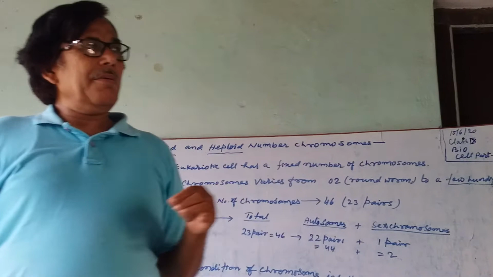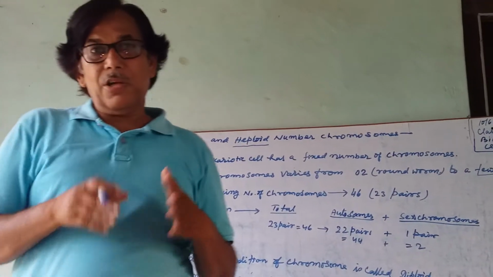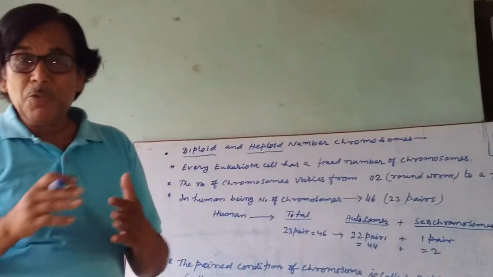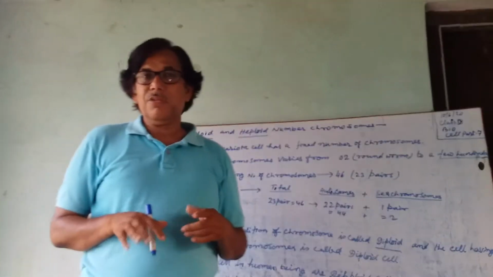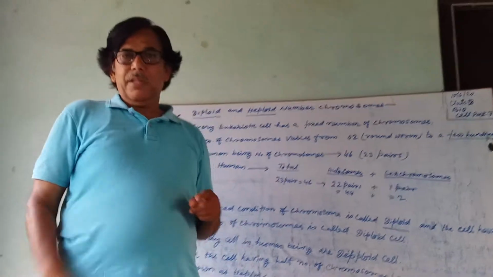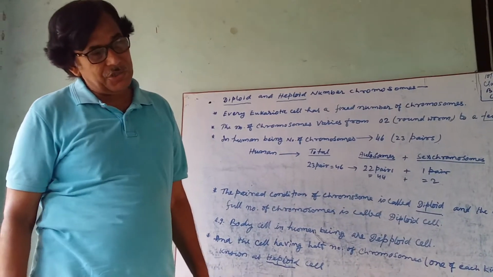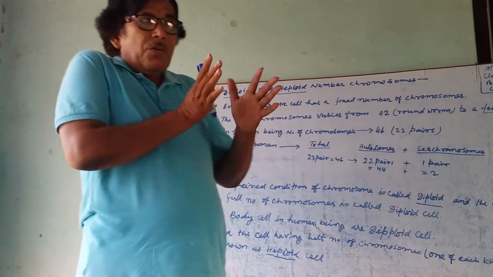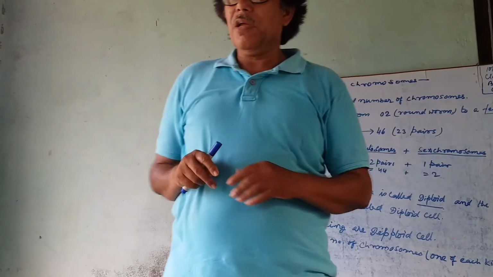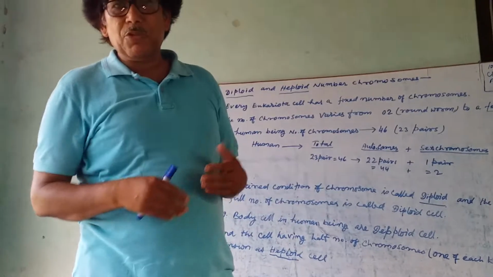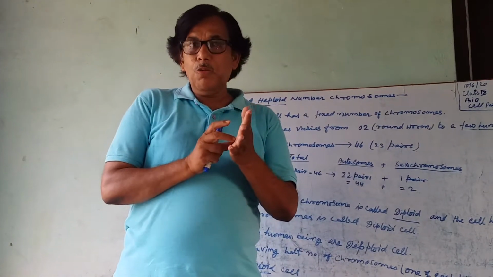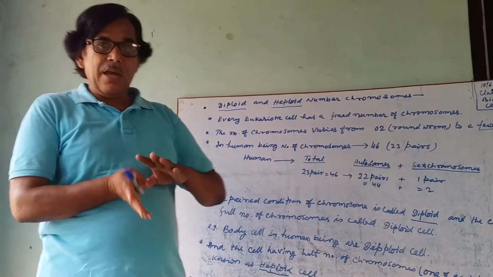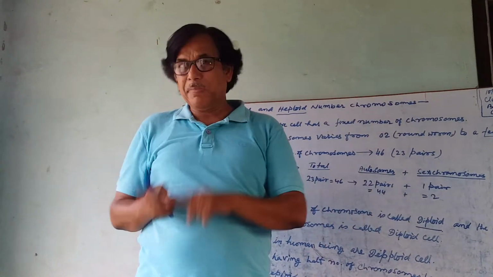We are mainly going to study the number of chromosomes in the human cell. The number of chromosomes in a human cell is 23 pairs, that is 46. Among these 23 pairs, 22 pairs of chromosomes are common in male and female.